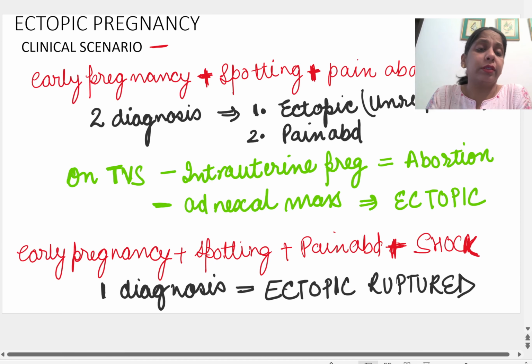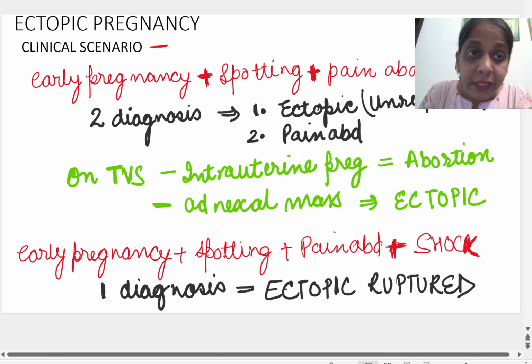Because in any abortion, whether it is incomplete, inevitable, threatened, missed, or complete, the patient will never go into shock. So if the patient is coming in shock, it is not an abortion, it is a case of ectopic pregnancy, and that also ruptured.